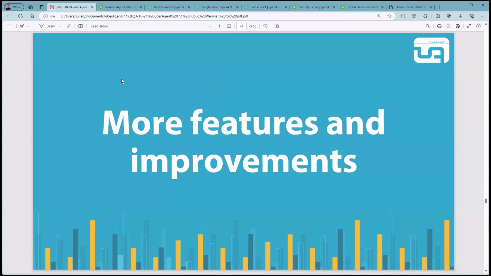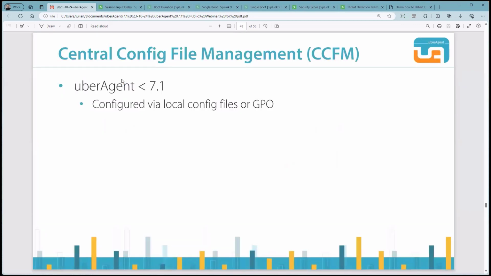Next up are some features and improvements I want to mention. And the first big feature I want to mention is our central config file management. Before UberAgent 7.1, you could configure UberAgent with local configuration files or via group policy. This means that customers had to use a deployment tool to distribute configuration changes, for example. Group policies were built to distribute individual settings, not sets of files.